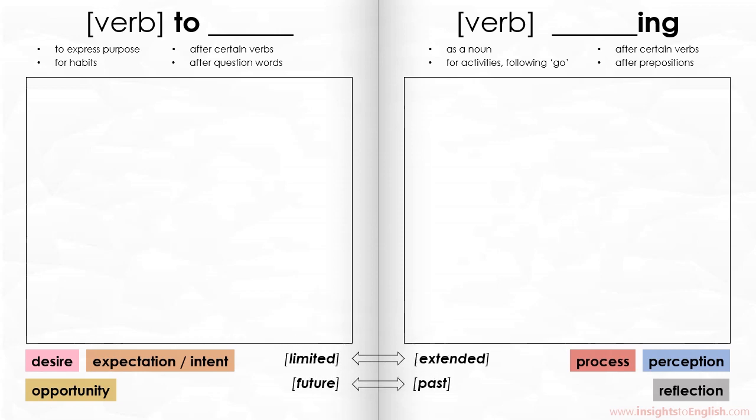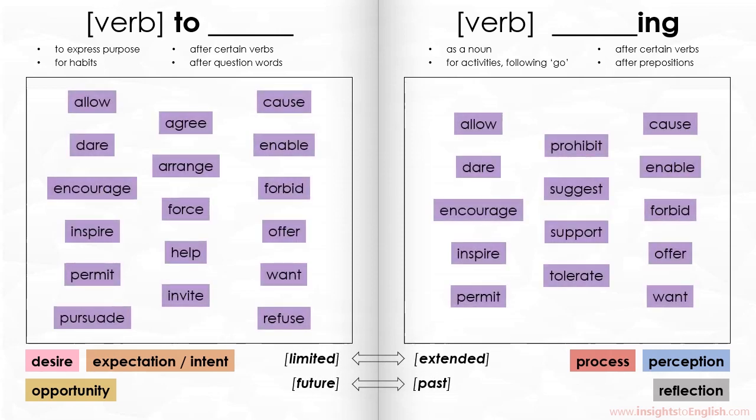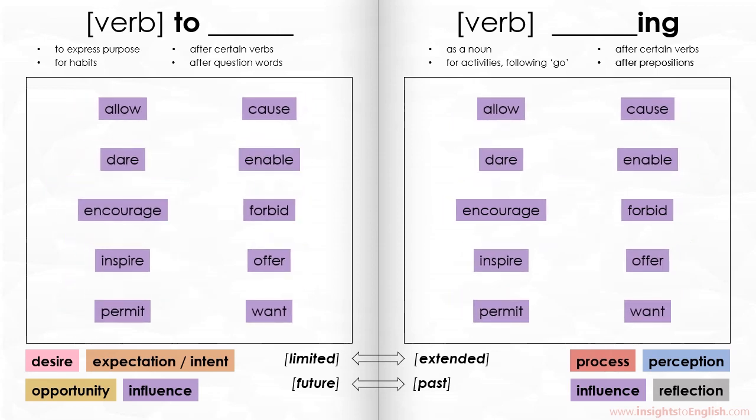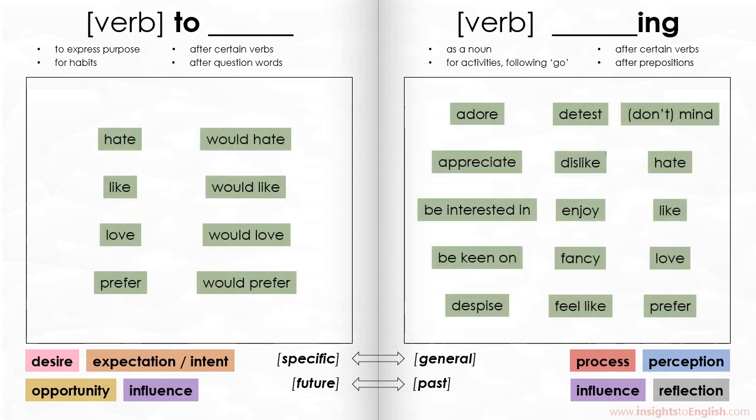Okay, let's move on. If you're going to encourage, allow, or forbid something, or otherwise influence someone, that might be expressed with either method. In fact, some of these words can be used both ways. There is a slight difference in meaning, and it depends on whether the context is limited or extended, or perhaps a better way to express it is specific versus general. If Dad forbids me to go to the haunted house this Halloween, he's forbidding a particular instance in the near future. But if Dad forbids going to the haunted house, then that's a general rule, and I'm never allowed to go.